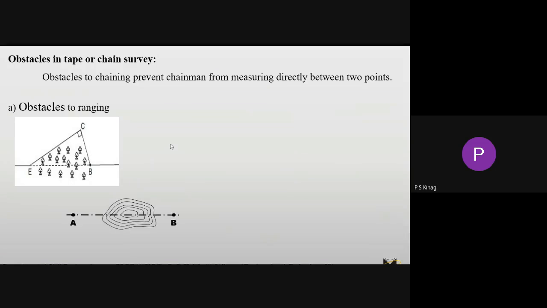One more example of an obstacle to ranging is here, also the same. This is an example of a pond. On either side of this, it is not possible to measure the distances. Similarly, obstacles to chaining: here chaining is not possible, but we can do the ranging from one side to the other side.